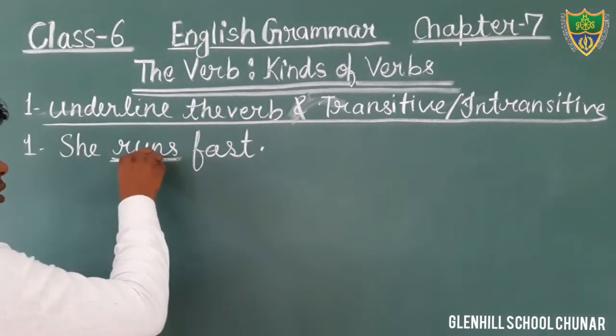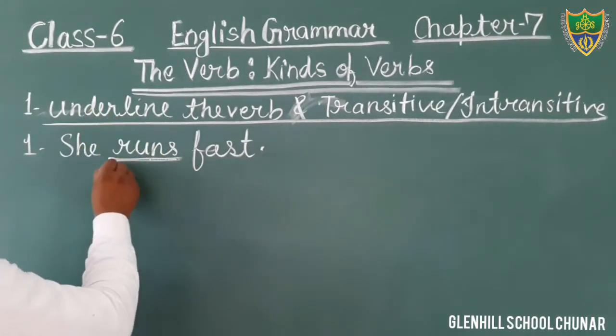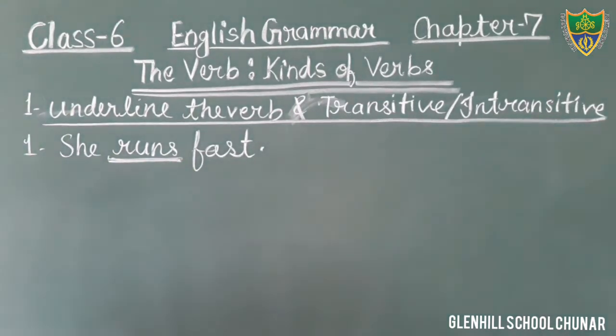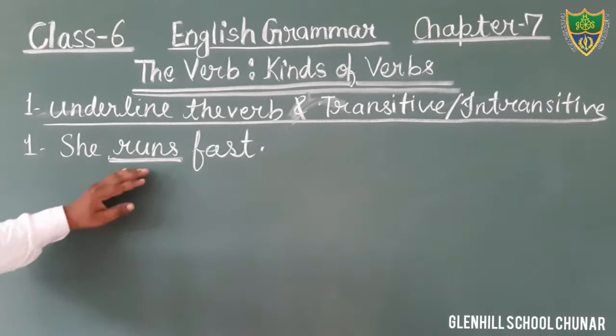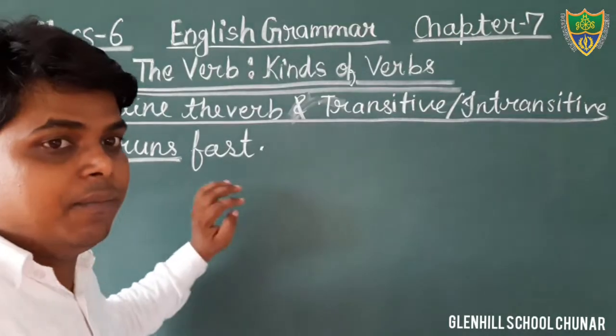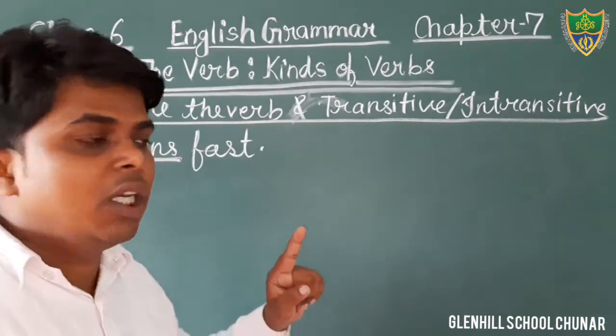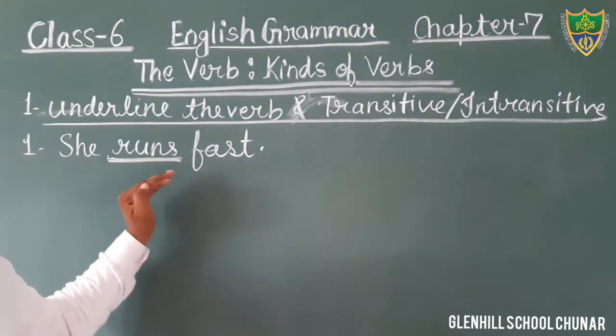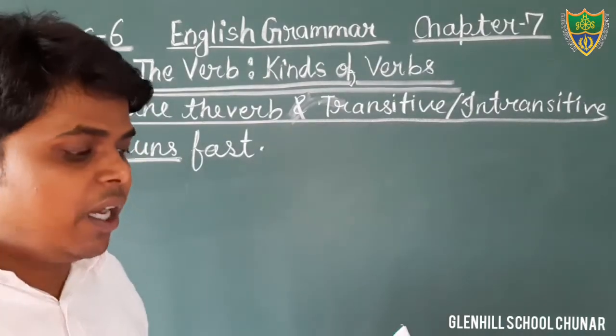She was running. Here you can see the action word is runs. You will underline it with the help of pencil only. Students, underline the word runs, because that is the verb.